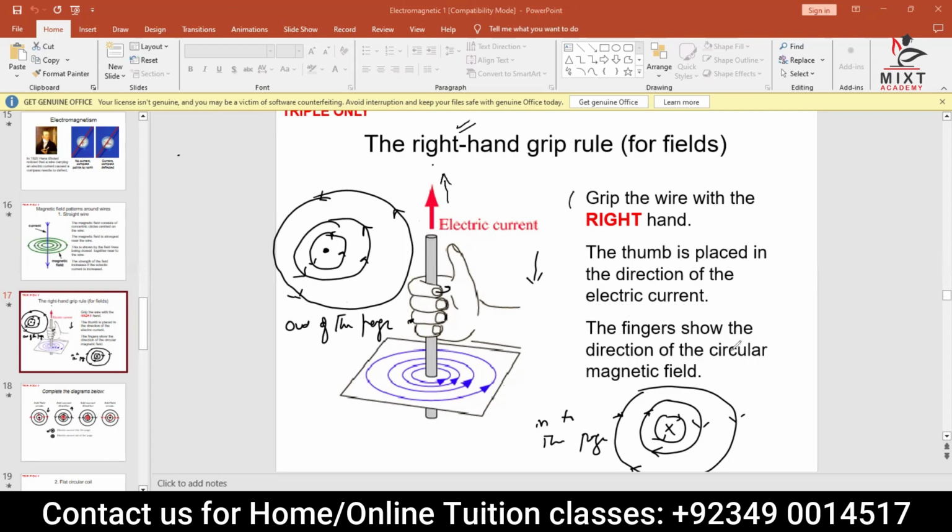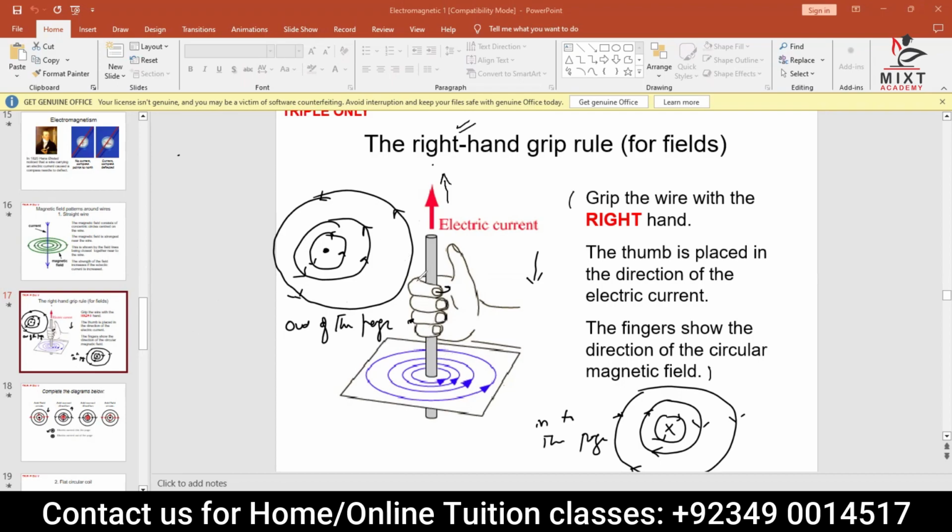I want you to write this from here to here and draw the diagram. Don't show the thumb, but show the direction. Okay, and show these circles on the paper as well. Please, quickly.